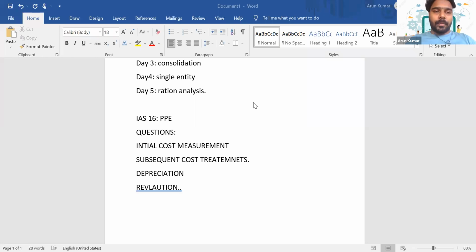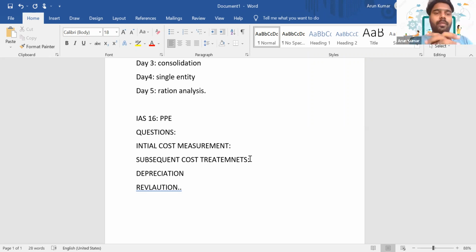So the initial cost of an asset will include the purchase price, any directly attributable cost, as well as the present value of dismantling. These are the main items that can get included in the initial cost of an asset. Once we have covered that initial measurement, next we need to know the subsequent treatment of a PPE.